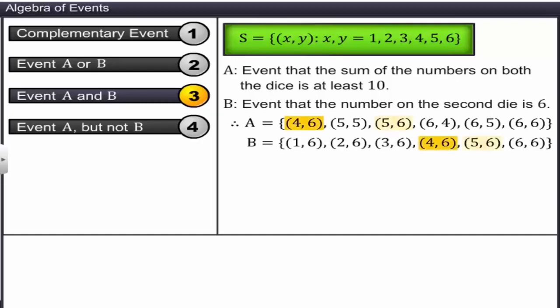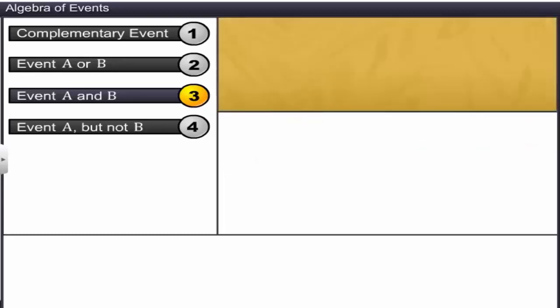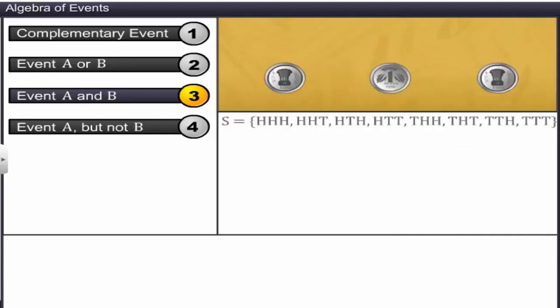Let's consider another experiment where 3 coins are tossed simultaneously. The sample space associated with the experiment is as shown. Now, consider 2 events A and B. Event A is getting at least 2 heads. Event B is getting at least 2 tails. Therefore, the outcomes of the events are obtained as shown.